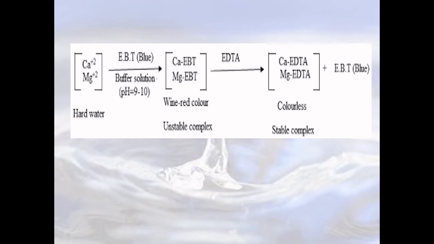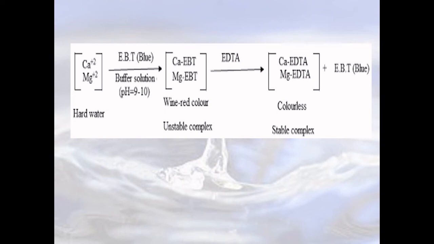And this is the reaction behind your experiment. Your calcium and magnesium salts that are responsible for your hardness react first with your EBT in the presence of buffer solution. Initially it gives a wine red color, and then as you start adding EDTA and all your EBT is cleaved off, you will get the color of the free indicator, that is steel blue.